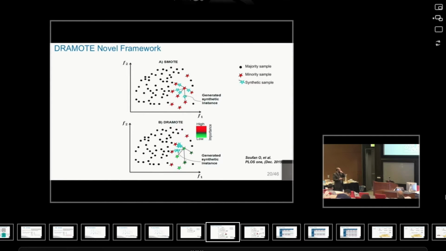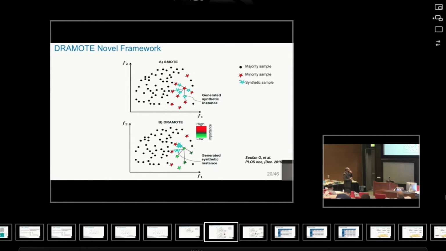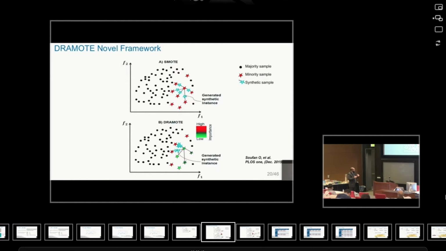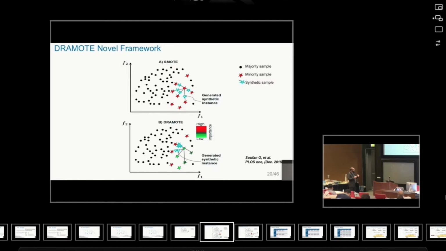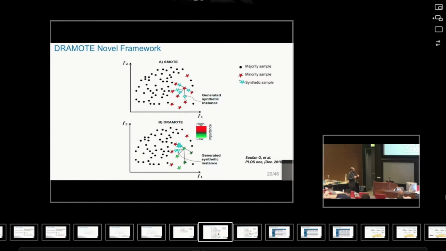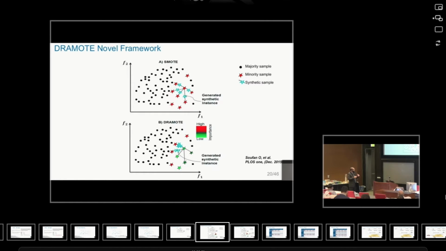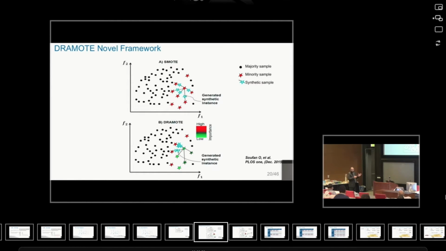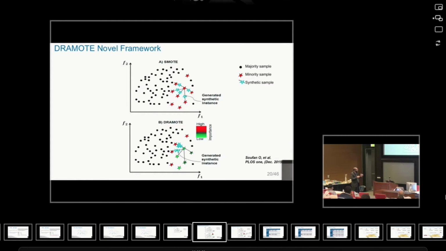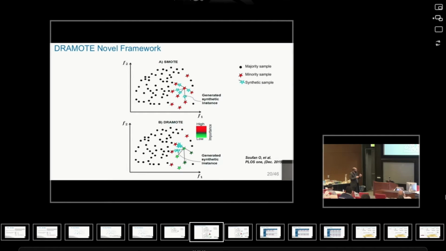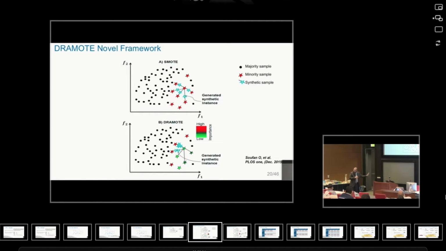So we developed this method and proposed DRAMOTE. In DRAMOTE, we do things in two steps. First of all, we quantify the importance of these specific points. In other words, we would like to see if this point is in a danger zone or more in a safe zone. This point is very close to the majority class points, so there is a high chance to misclassify it.